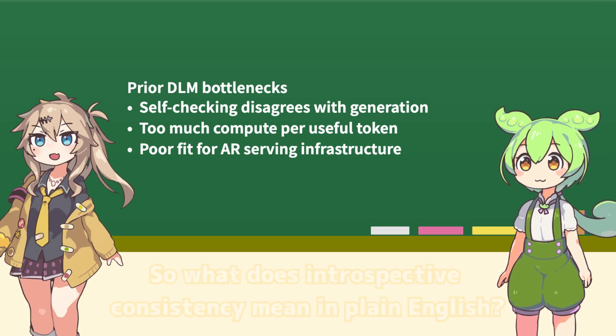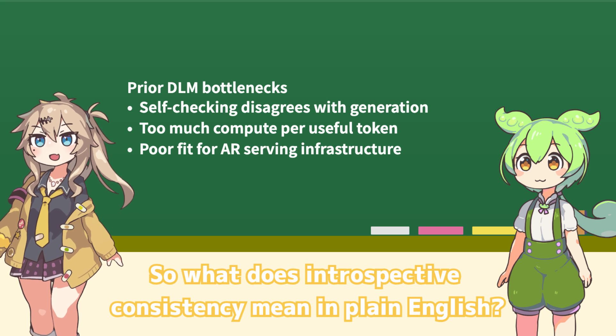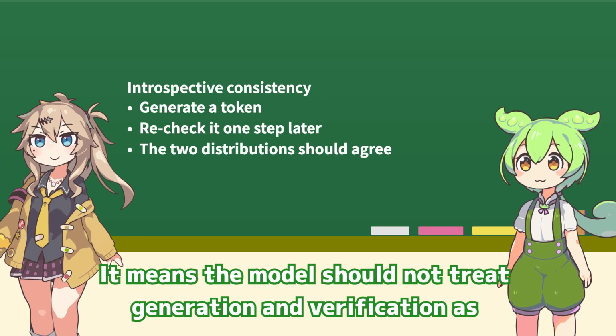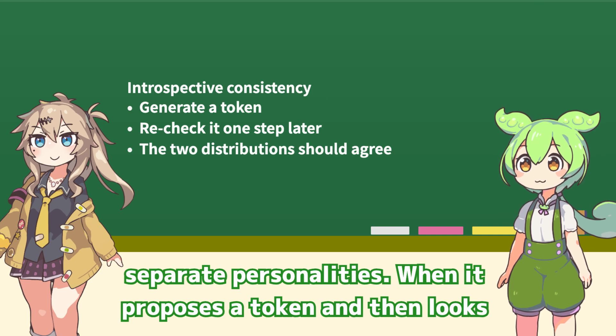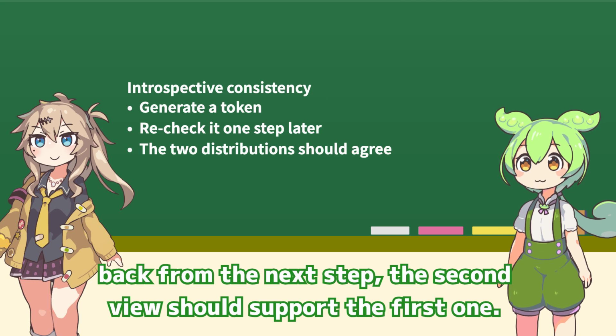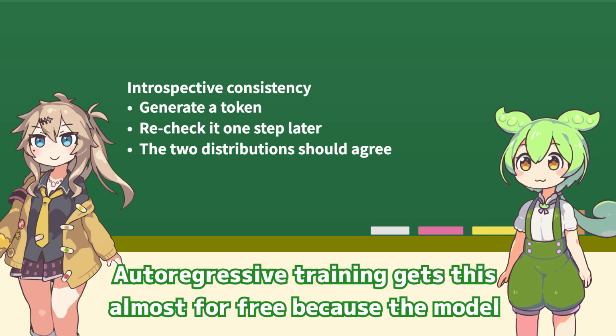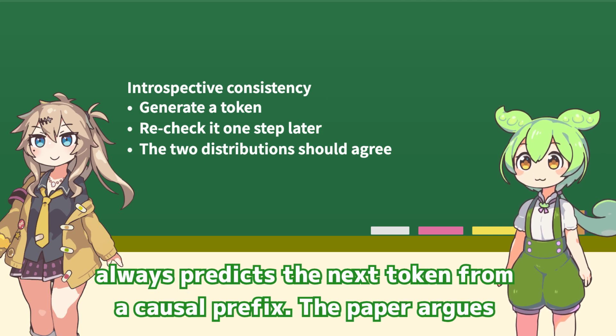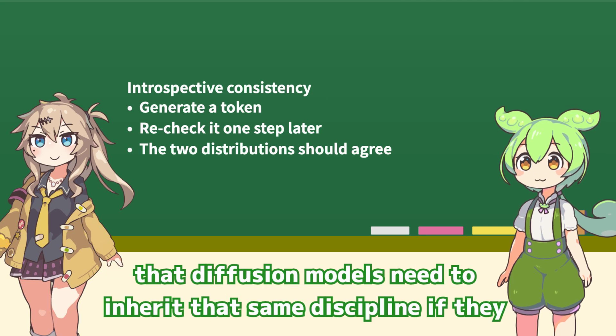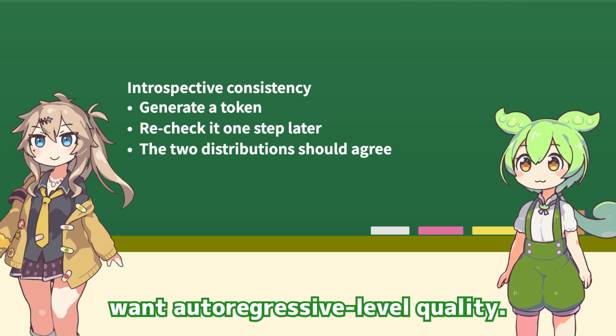Third, their multi-step denoising pattern fits modern autoregressive serving stacks badly, so higher token parallelism does not turn into proportional throughput. So what does introspective consistency mean in plain English? It means the model should not treat generation and verification as separate personalities. When it proposes a token and then looks back from the next step, autoregressive training gets this almost for free because the model always predicts the next token from a causal prefix. The paper argues that diffusion models need to inherit that same discipline if they want autoregressive-level quality.